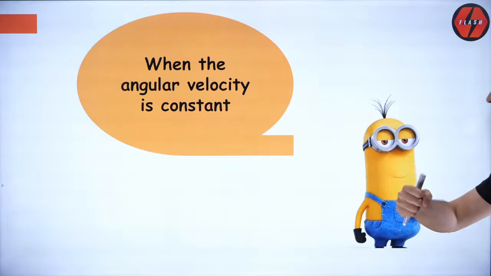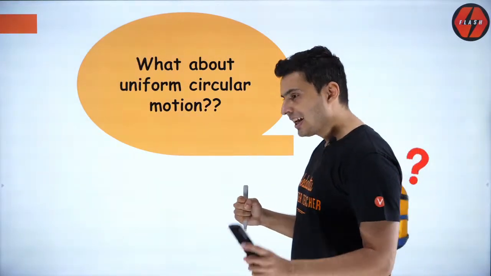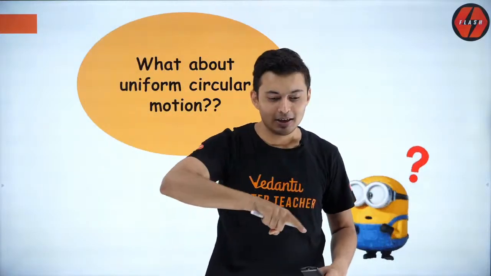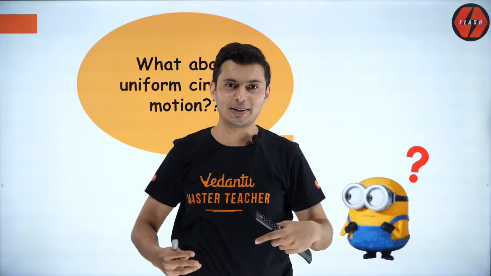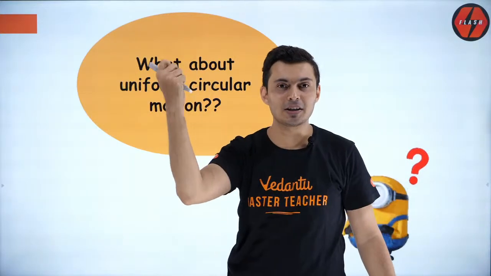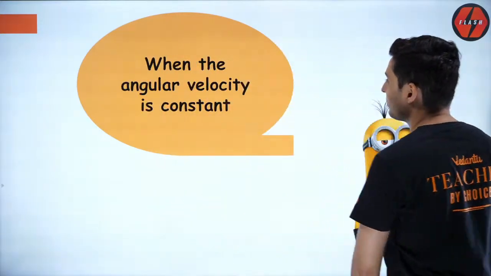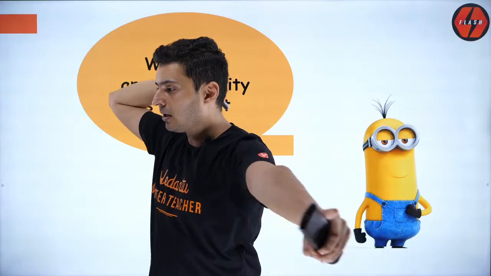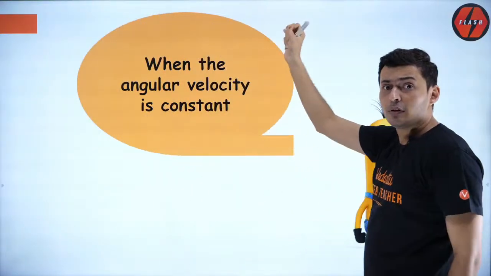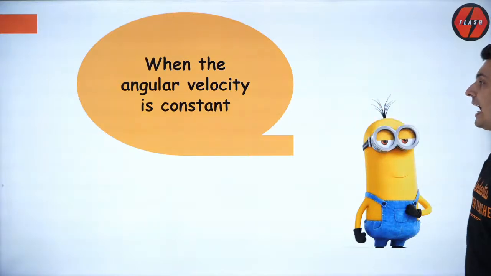Okay, so uniform circular motion means, for example, a merry-go-round or a giant wheel moving with constant speed. Obviously a giant wheel does not accelerate, or else the persons will be thrown out. And a merry-go-round after some time also goes with constant speed. If it continuously accelerates, you will be thrown out. Or taking a ball and swinging it by a thread, that is also a constant angular speed, or I can say it is uniform circular motion. So in uniform circular motion, what remains constant? It is the angular velocity.